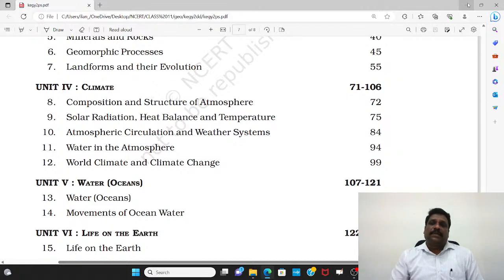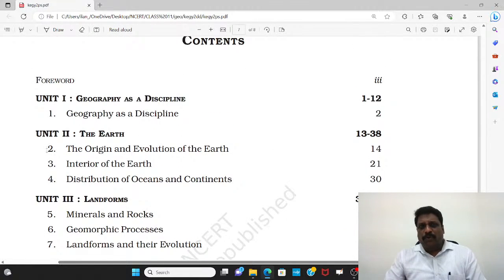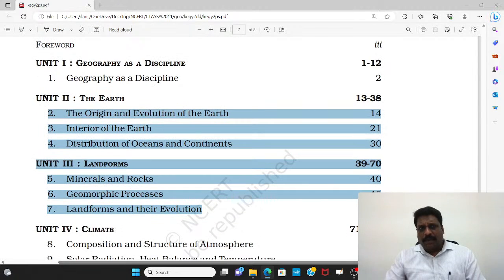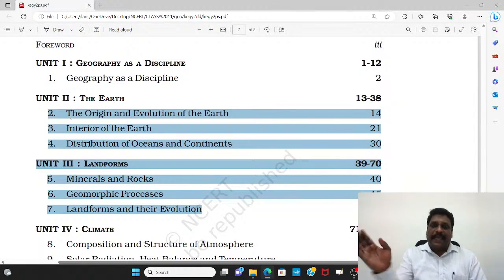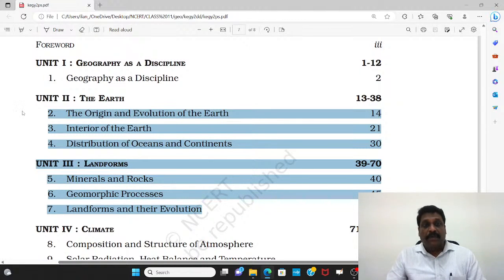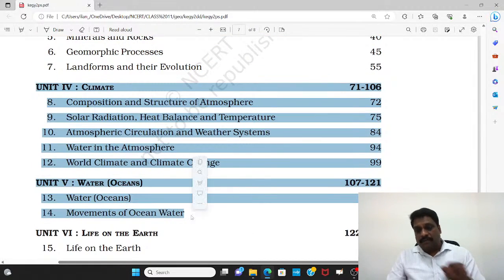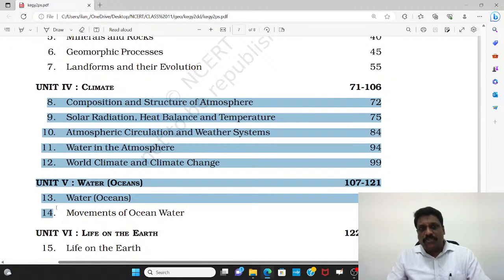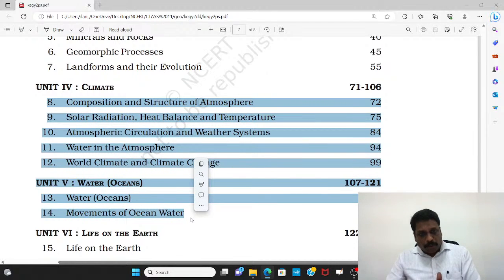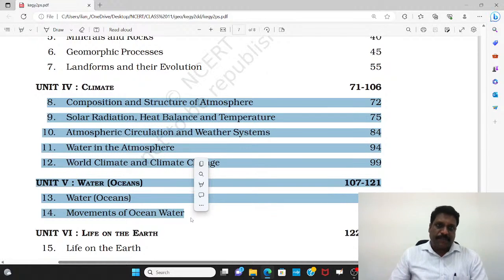Okay. So having said that, in yesterday's class we superficially talked about the units, right? Unit 2 and unit 3 we talked about. Unit 2, I said, is very, very important for the preliminary examination. And unit 3, I cannot neglect this for the preliminary examination, but it is very important for the mains examination. Minerals and rocks, particularly, I understand, are very, very important. But when it comes to unit 4 and unit 5, that is from chapter 8 to chapter 14, I understand that they are very, very important for both the preliminary examination as well as the mains examination. Okay, right.